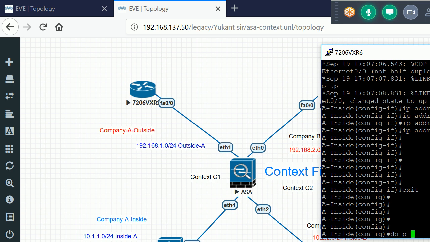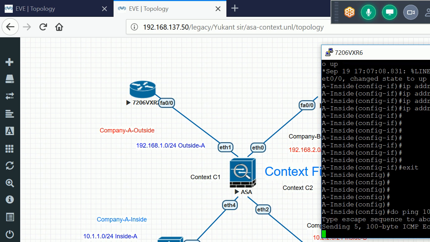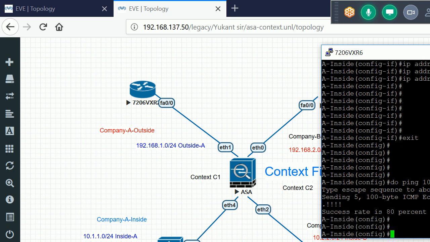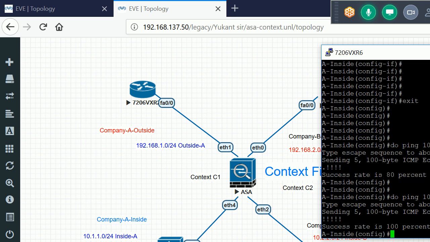Let me initiate the ping to my firewall. So I run this command. We can use P or we can also write ping, both will work. So I am also able to reach my firewall. So connectivity is fine now.